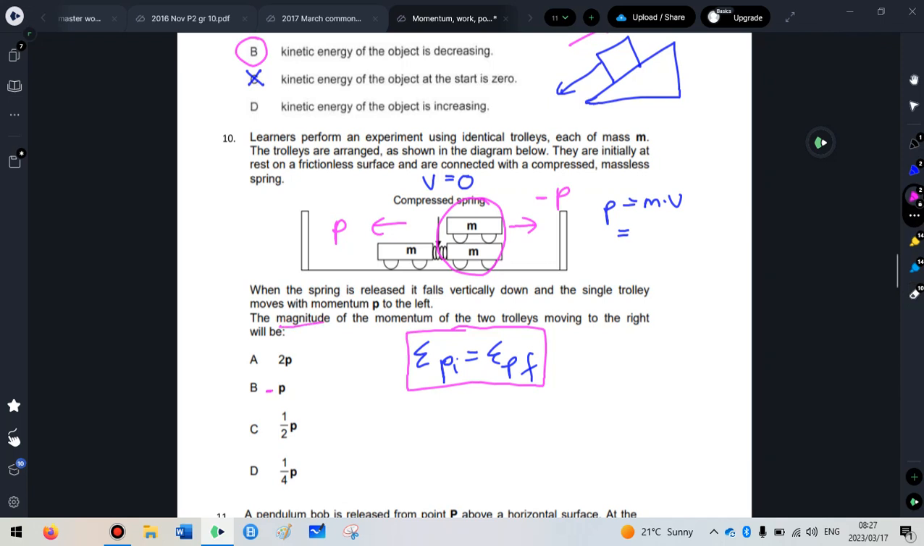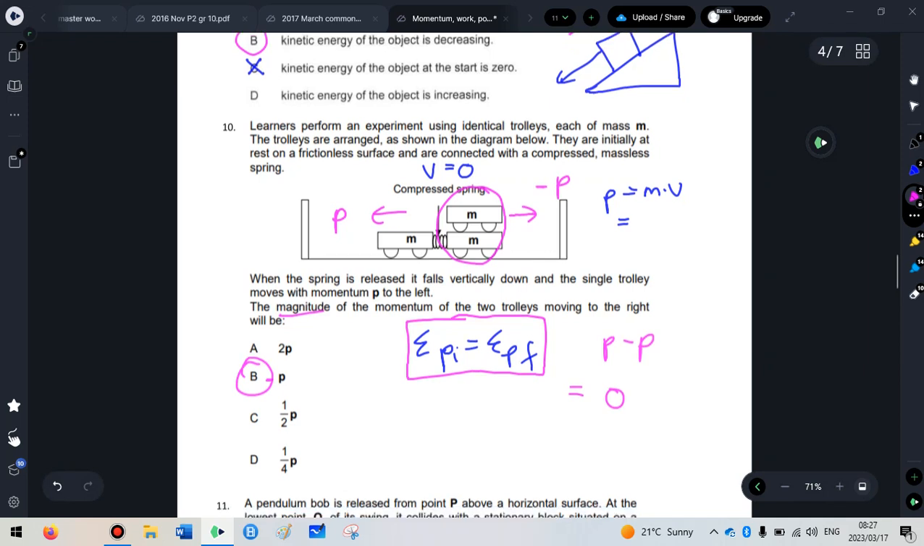So you might be wondering, what does the 2m affect? Well, it will affect the acceleration afterwards, which is not the question. My momentum is conserved, and the momentum before the spring is released is 0, which means that the total momentum after the spring is released also needs to be 0, which means that this has to be p and this has to be negative p for it to add up to 0 again at the end. So 10 is option B.